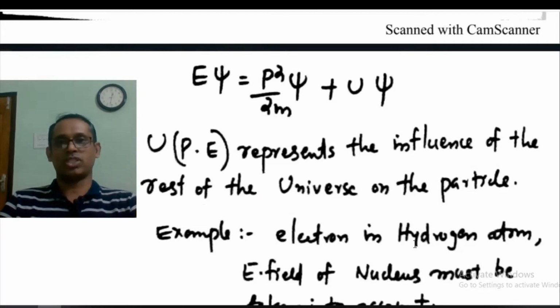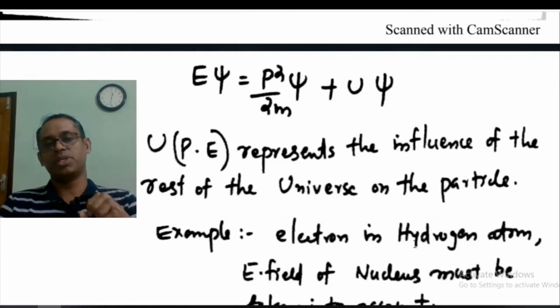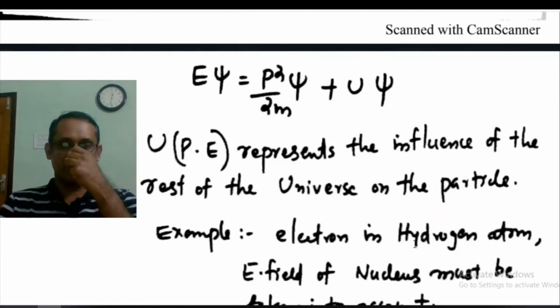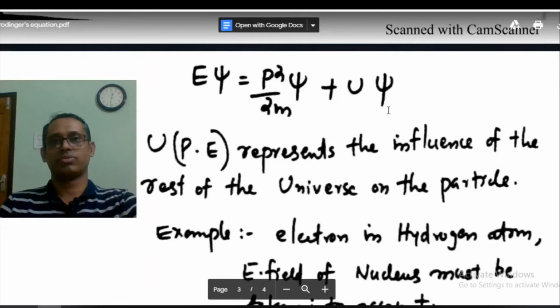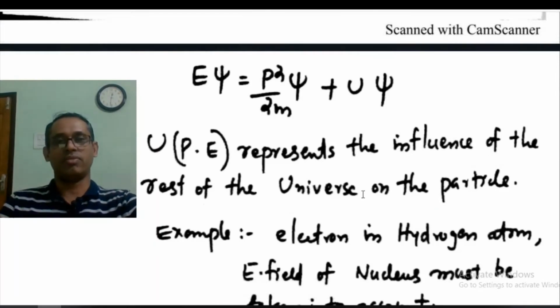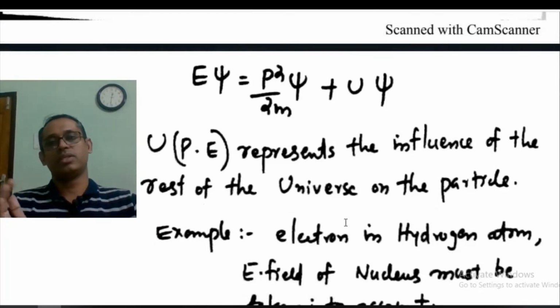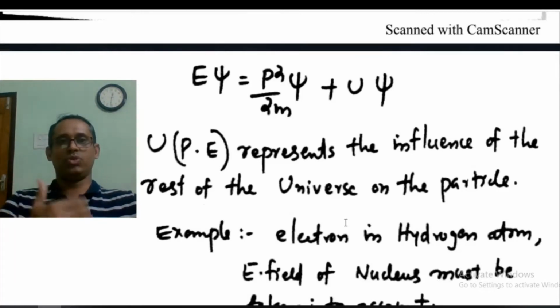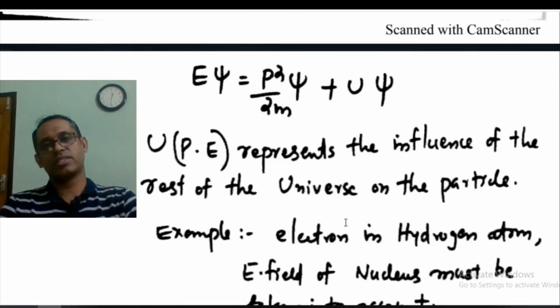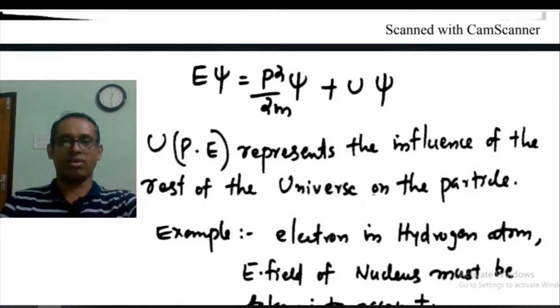The nucleus is positively charged and it is attracting the electron. So the electron is definitely not a free particle. It is moving under the influence of a potential created by the attraction between the nucleus and the electron. So U is such a quantity which represents how the rest of the universe influences the motion of the particle.